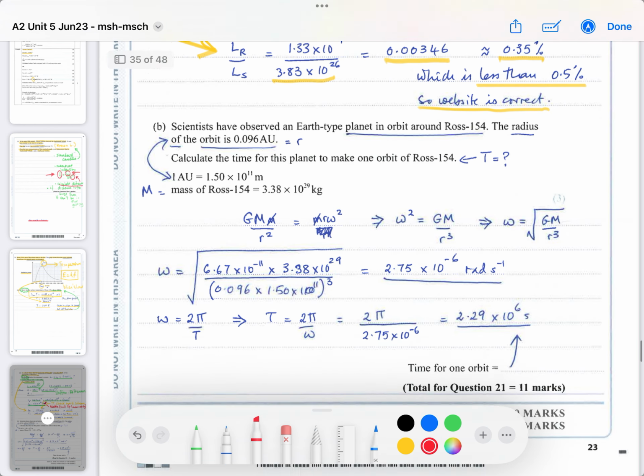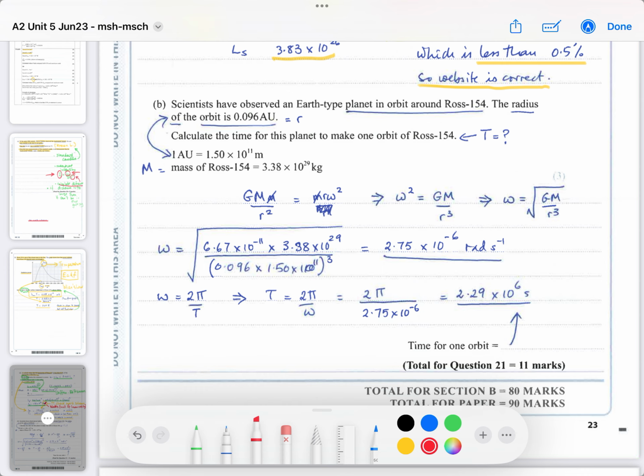All right, part B, the final part of this exam, is 3 marks. The scientists have observed an Earth-type planet in orbit around this star. The radius of the orbit is 0.096 astronomical units, where 1 astronomical unit is the distance from Earth to the Sun. So that's the orbit radius. Calculate the time for this planet to make 1 orbit of its star. So we want to find T for this planet around Ross.